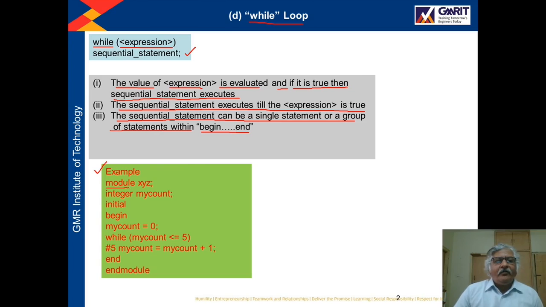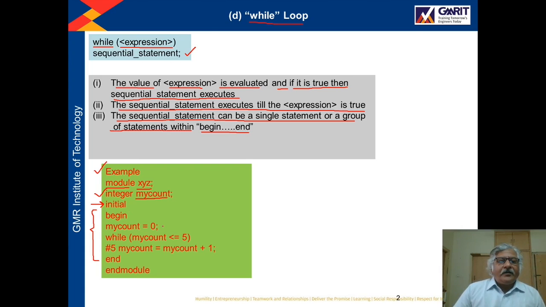I have declared one module, and the name of the module is XYZ, and then I have declared one variable of integer type, and the name of the variable is my count. Then this is the initial block now, right? Whatever we write inside this initial keyword will form the initial block. We know that initial block is one of the procedural blocks. So we can write the loop construct inside an initial or always block.